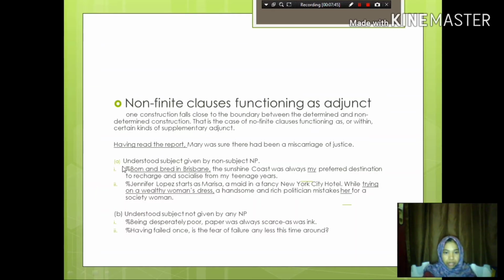Look at the example: "Born and bred in Brisbane, the Sunshine Coast was always my preferred destination to recharge and socialize from teenage years." The subject of the matrix clause is the Sunshine Coast.